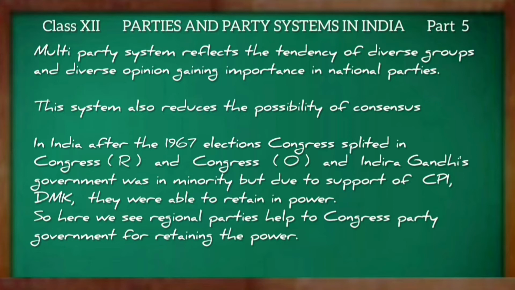In India, after the 1967 elections, Congress split into Congress R and Congress O, and Indira Gandhi's Congress R government was in a minority, but due to the support of the CPI and DMK, they were able to retain power. So here we see regional parties helped the Congress government retain power.